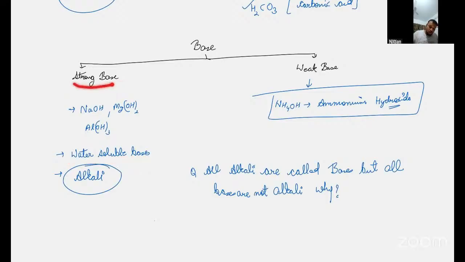Now all the strong bases come under the category of bases. So it means all alkalis are bases. Got it? But if I talk about all bases, they include strong bases and weak bases also. So weak bases are not alkalis. They are not alkali. Only the strong bases are alkali. That is why all alkalis are bases, but all bases are not alkali.